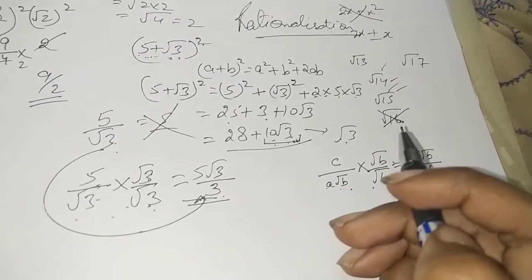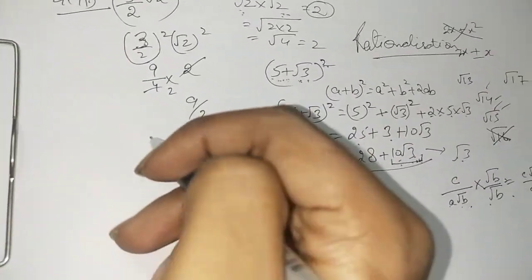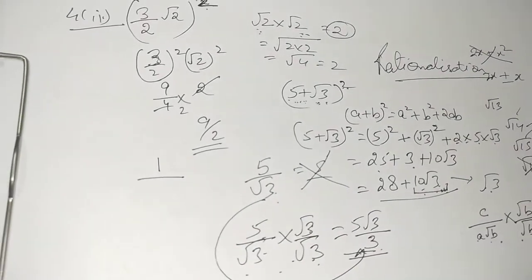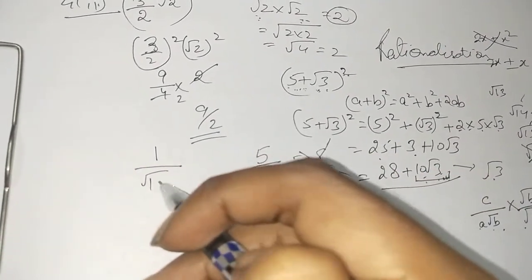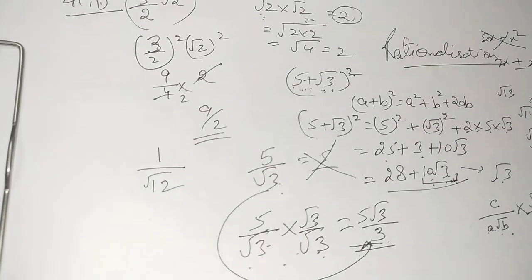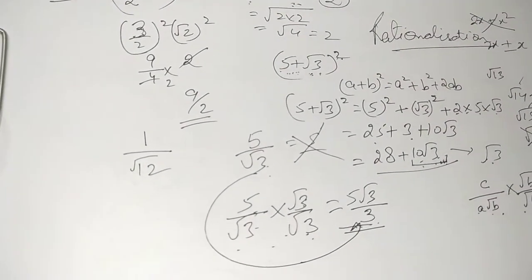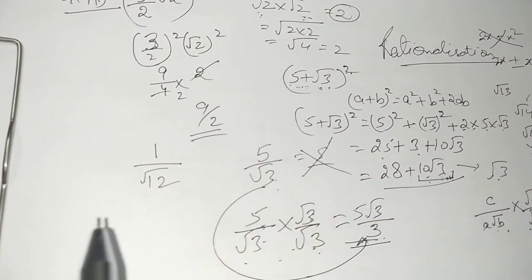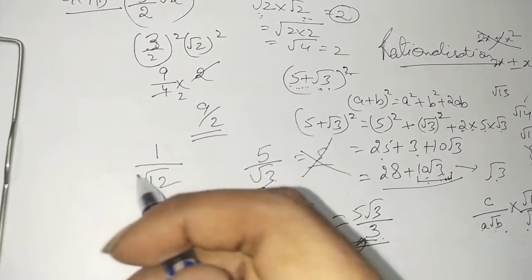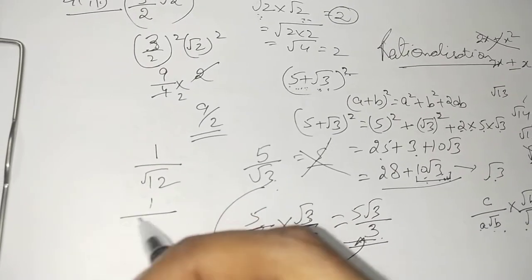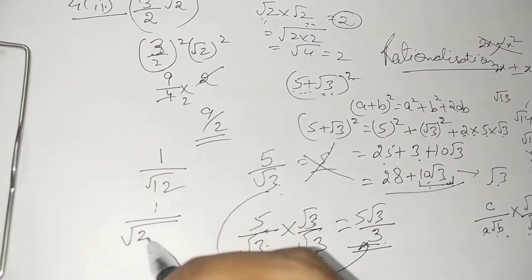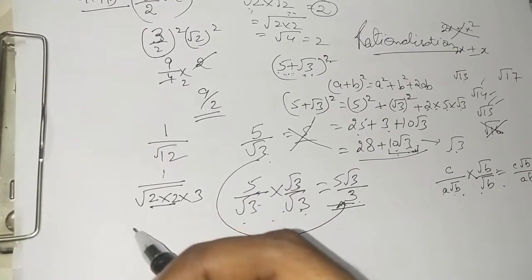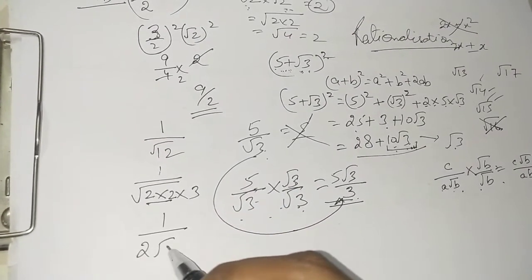Alright, okay. Now suppose I am having a number as 1 upon under root 12. Clear? We have to rationalize it. Now most of you will simply take and multiply by root 12 and divide by root 12. No. What we are supposed to do is that we will convert it into the lowest form. So root 12 can be written as 2 into 2 into 3. This forms one group. This will be taken out, so it will become 2 under root 3.